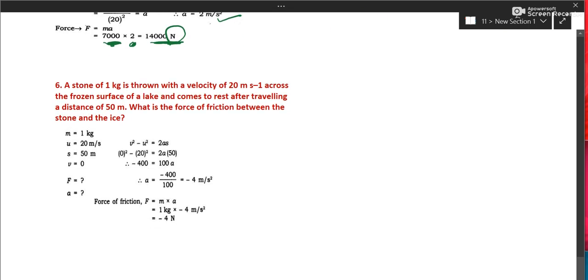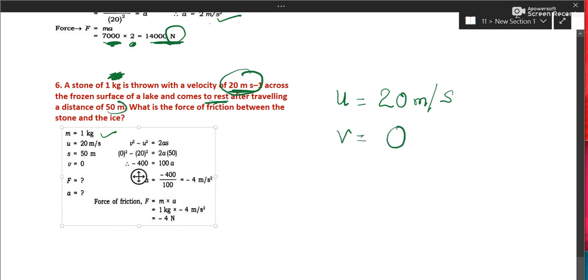Getting to the next question. A stone of mass 1 kg. This is mass 1 kg. Velocity is given. It comes to rest. So this is my initial velocity u is 20 meter per second, and final velocity is 0. Distance is 50 meters. You have to find out the force of friction.